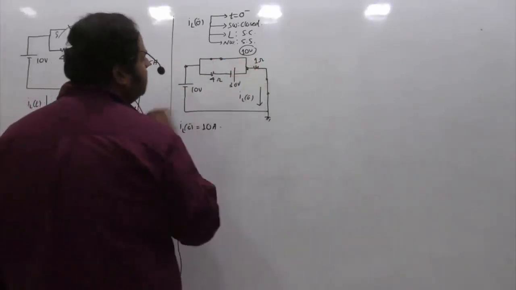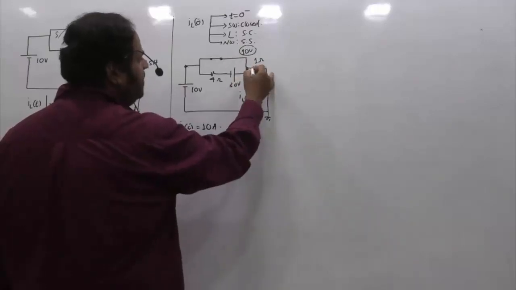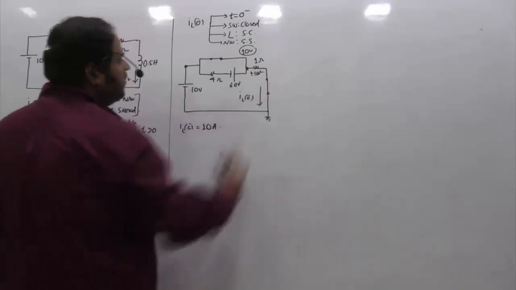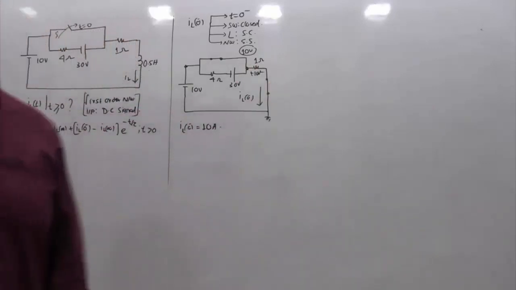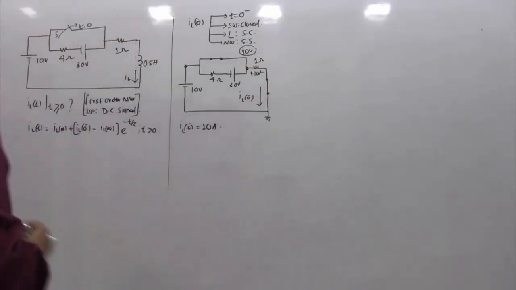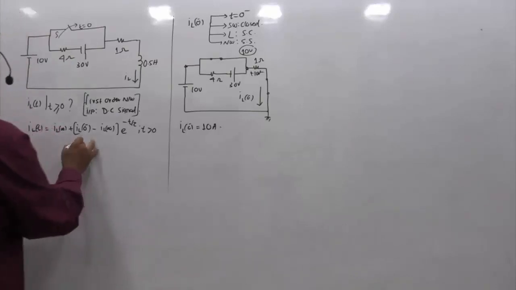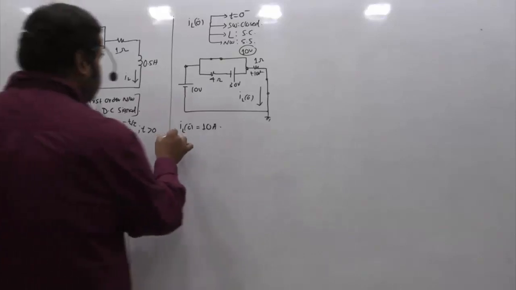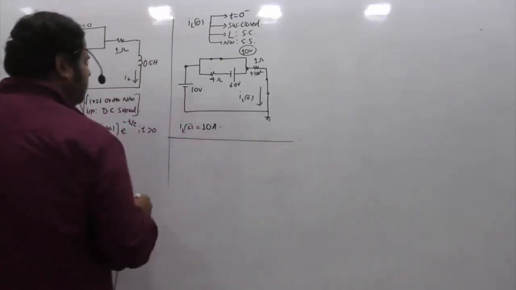If this node voltage is 10 volts, then the current is 10 by 1. In other words, this branch voltage is also 10 volts. So if the branch voltage is 10 volts, by Ohm's law I equals V by R, so 10 by 1 becomes 10 amperes. So you got IL of 0 minus equals 10 amperes. Alright. Now the next thing we have to find is IL of infinity.